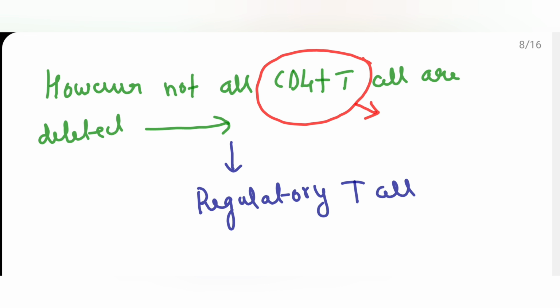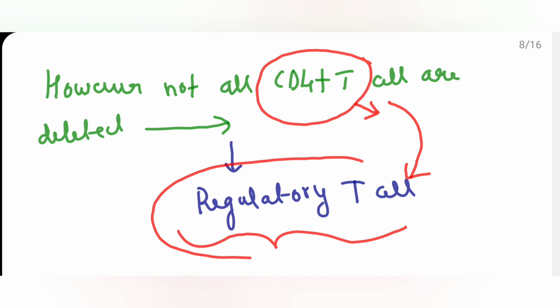Some of them, whichever remain, become what is known as regulatory T cells. So, in the central lymphoid organ, the self-reactive T cells are identified, and with the help of AIRE, they undergo apoptosis or deletion. Those self-reactive T lymphocytes which are not destroyed become regulatory T cells.